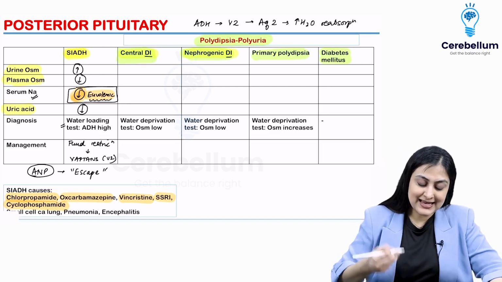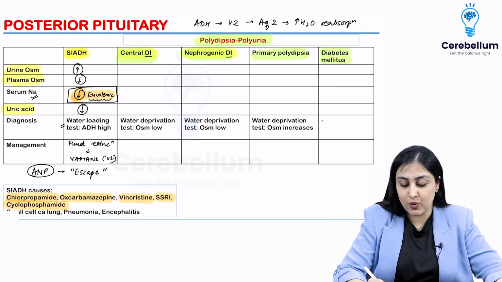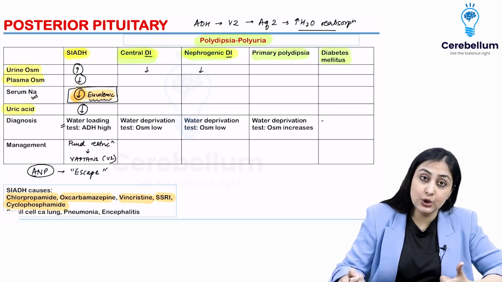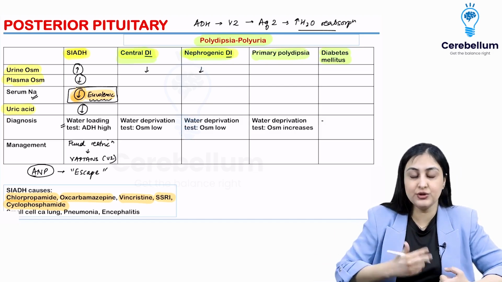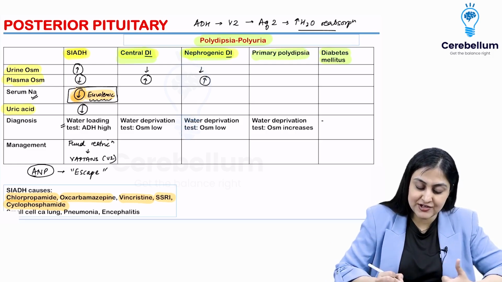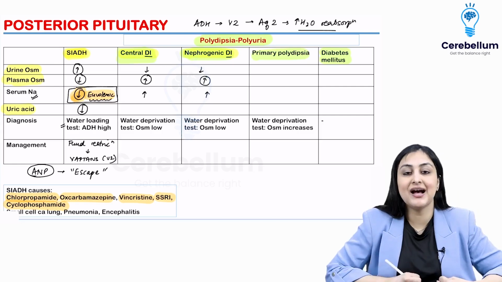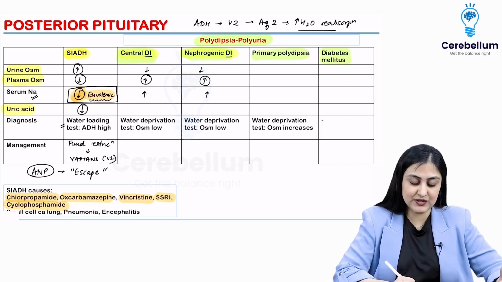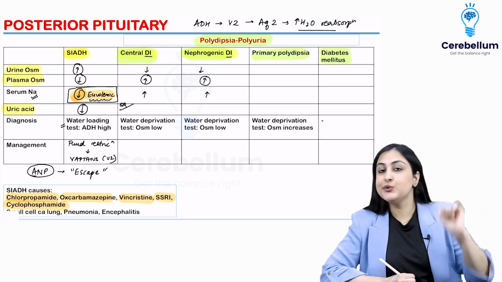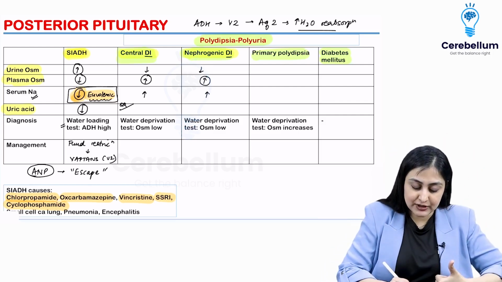So now in central diabetes insipidus or nephrogenic DI, because ADH is not there, water absorption will reduce, so the urine osmolarity is going to be very low. Isn't it? Too much water getting lost in urine, urine osmolarity goes down. And I know without a thought that because this is ADH related, plasma osmolarity is going to be high. Because plasma is high, serum sodium becomes high. What about uric acid? Now this is where the magic comes in. So in central DI, technically the pituitary is not producing ADH, so ADH values are low. So uric acid is going to be high.